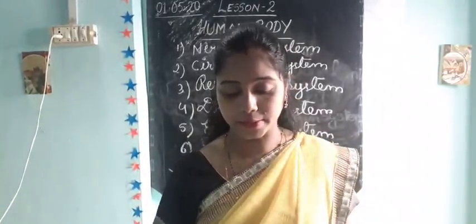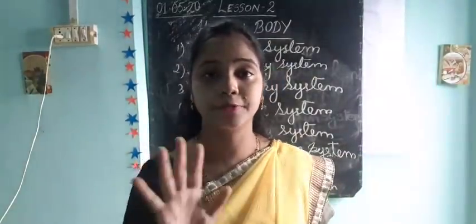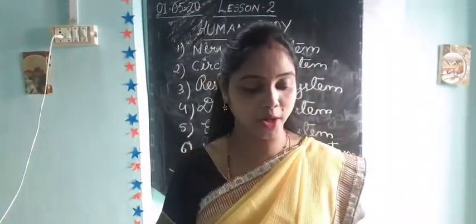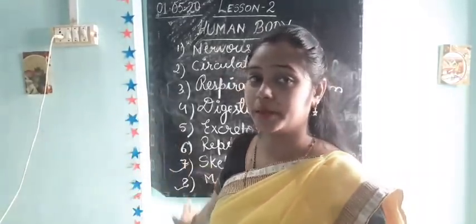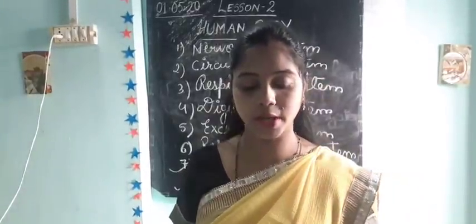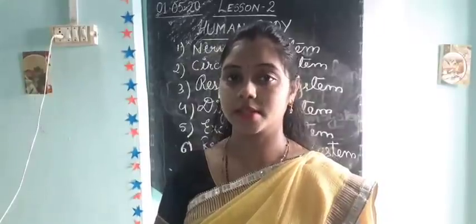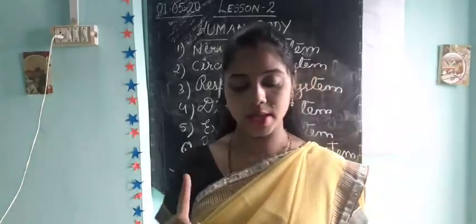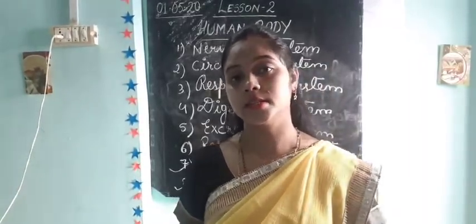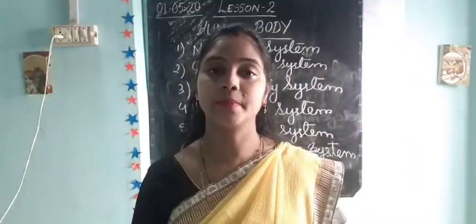So here we have completed 5 organs. The names of the 8 organ systems you have to learn. Here 5 organs we have studied in detail. First was the brain, the second was the heart, then third the stomach, fourth the intestine, and the fifth one is the kidney.